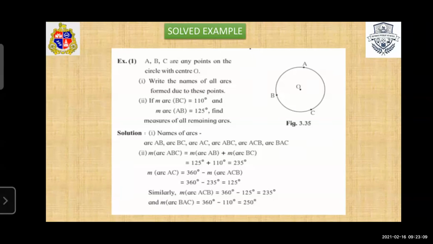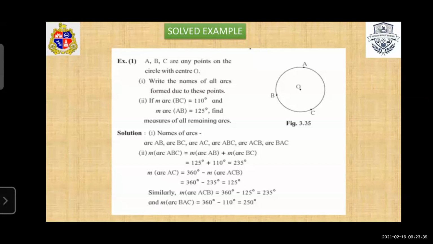Now second: if major arc BC is equal to 110 and arc AB is equal to 125. As we know, the measure of the whole circle is 360. First we find arc ABC. Add these two: 110 plus 125 is 235.